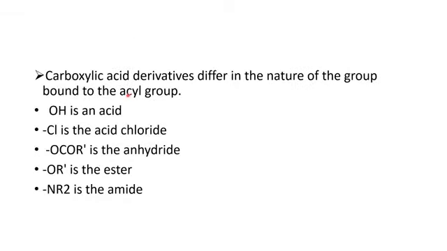Carboxylic acid derivatives mostly differ in the nature of the group bonded to the acyl group. This group could be hydroxyl; if it is chloro, then it is an acid chloride. If it is OCOR, it is an anhydride. If it is OR, it is an ester. If it is NR2, it means by nature it is an amide. Next slide.